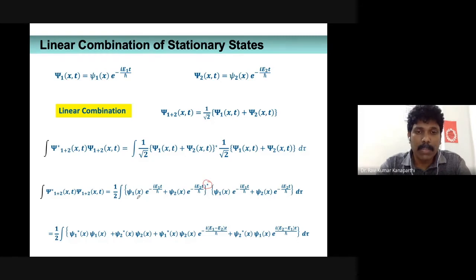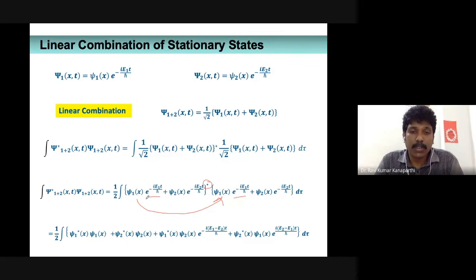So now when I multiply this and this, here psi 1 doesn't have any complex conjugate, so it doesn't matter for me. I can just keep it. Now here there is a complex conjugate. So when you are applying this wave function, we don't know, it can be an imaginary function also. Therefore, it is better that we retain the complex conjugate notation here. So I am just retaining this, and then multiplying it by psi 1 of x. And multiplied by, actually we have the time part. There are two time parts. That is e to the power minus i E1 t by h cross.